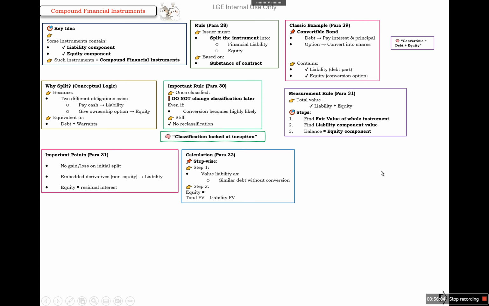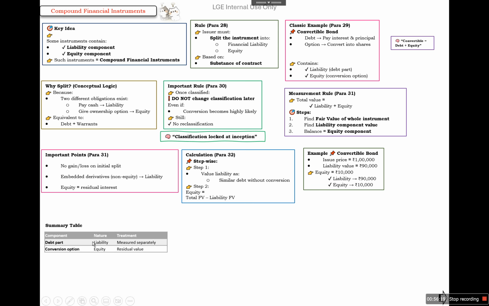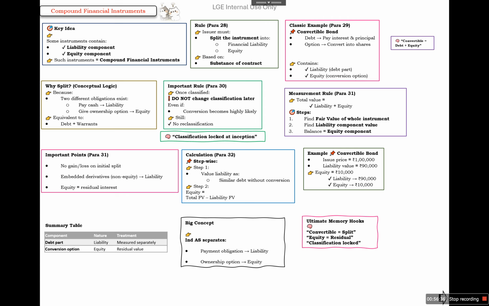So first we value the liability as a similar debt without conversion, and the remaining amount will be called equity. For example, the issue price is 1 lakh, the liability value is 90,000, so equity will be 10,000. The debt part is liability and measured separately. The conversion option is equity, a residual value. So Ind AS separates the payment obligation from the ownership obligation into liability and equity. In case of a convertible instrument, we need to split it, and the residual will be classified as equity.